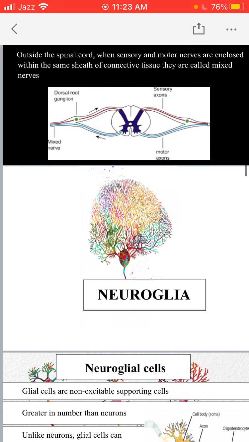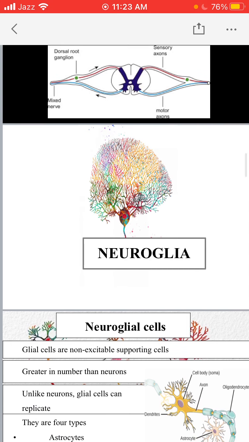Now coming towards the neuroglia. What is neuroglia? It is basically just a supporting structure that supports the neurons in your nervous system. So neuroglia are the supporting cells of the brain and spinal cord, and also in the peripheral nervous system.